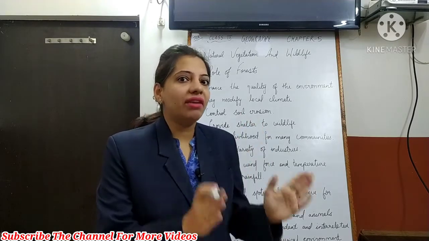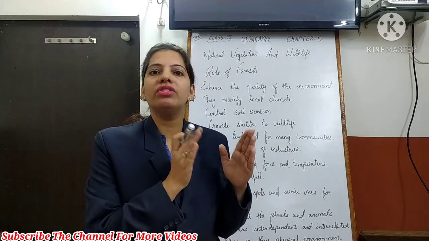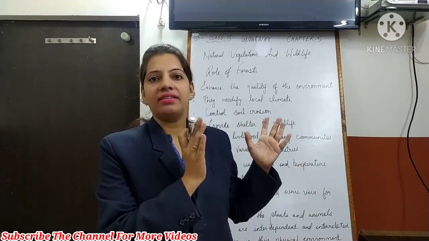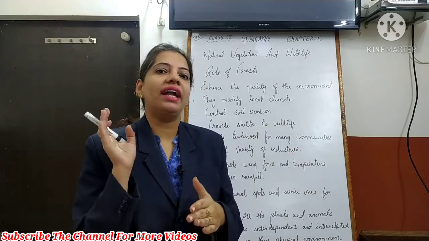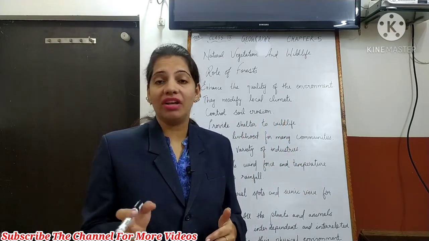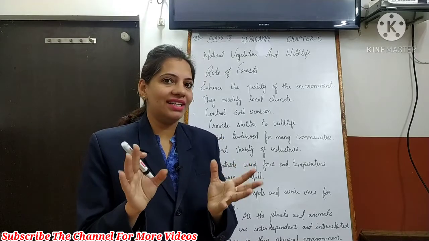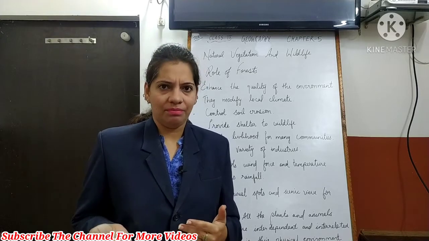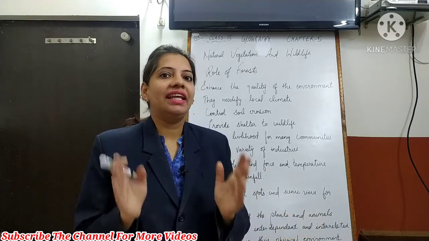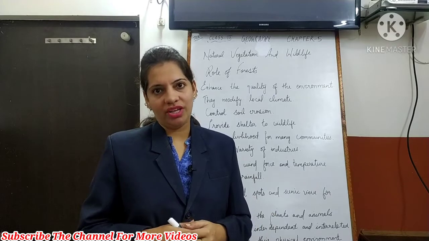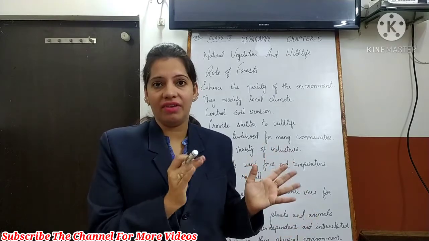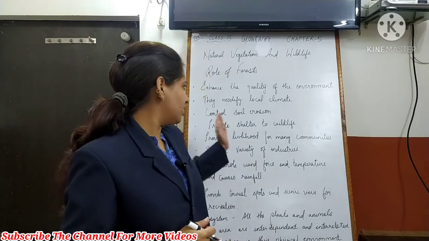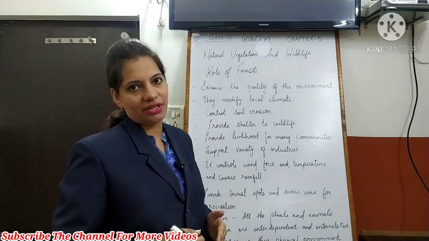But when there are trees, when there is vegetation, what are the roots doing? They are holding the soil. As the trees are there, they act as a barrier, they hold the soil and they prevent soil erosion. This is a very important step, though it is not a step they are taking deliberately; naturally it is happening. What are the forests doing? They are preventing soil from being washed away. They just hold it and save it from getting washed. So this is another very important point.